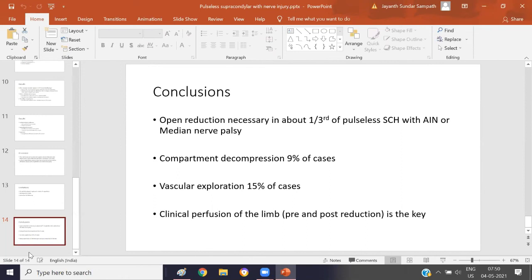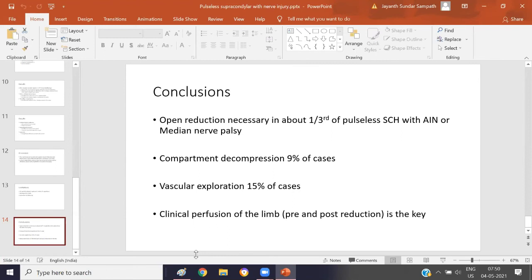Jayant, it was a beautifully dissected paper by you. I enjoyed that very much. The second thing was that the Mangat paper created a bias saying that if you have a concomitant median nerve injury and pulseless hand, it becomes mandatory to explore, which is not true.